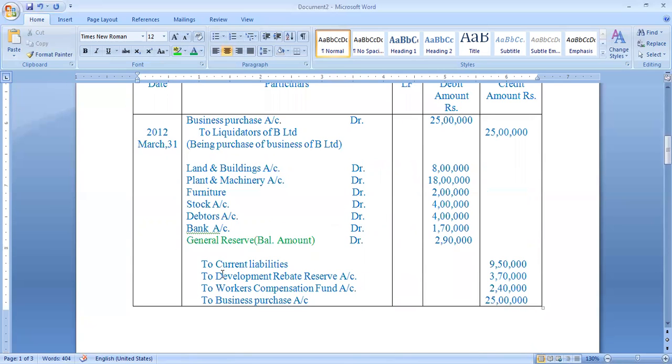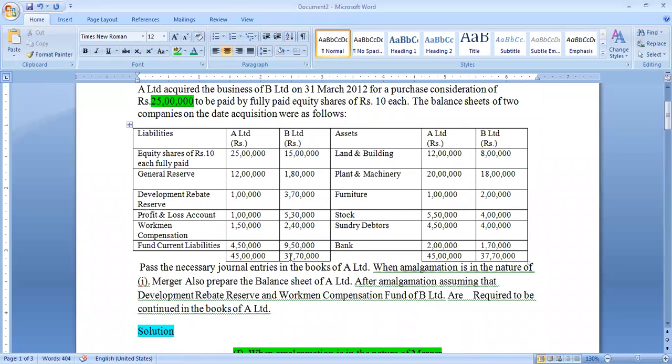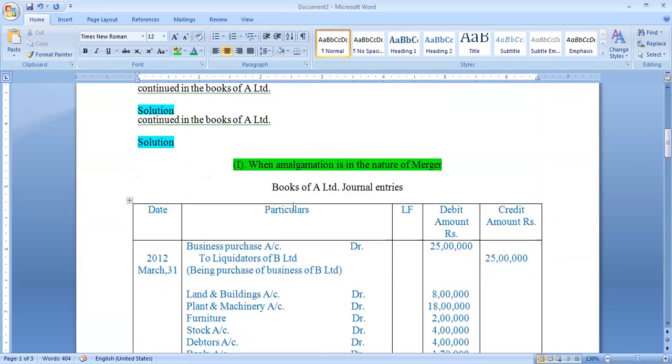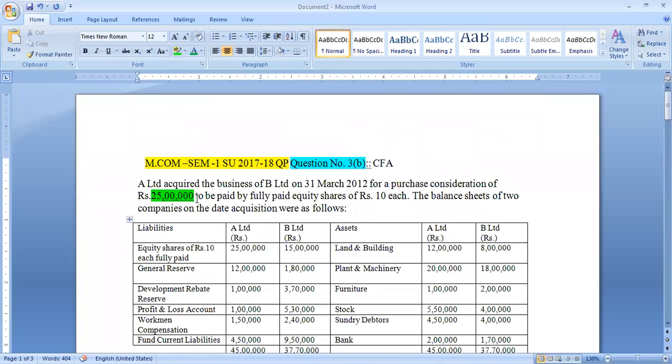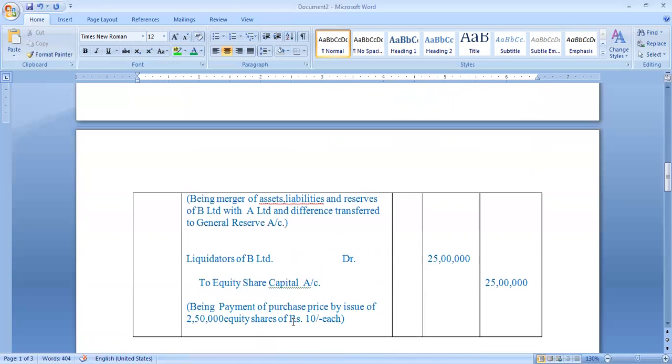Credit side: current liabilities 9,50,000 rupees, workmen compensation fund 2,40,000, development rebate reserve 3,70,000 rupees, and business purchase account 25 lakh rupees. Being merger of assets and liabilities and reserves of B Limited with A Limited, and the difference transferred to general reserve.